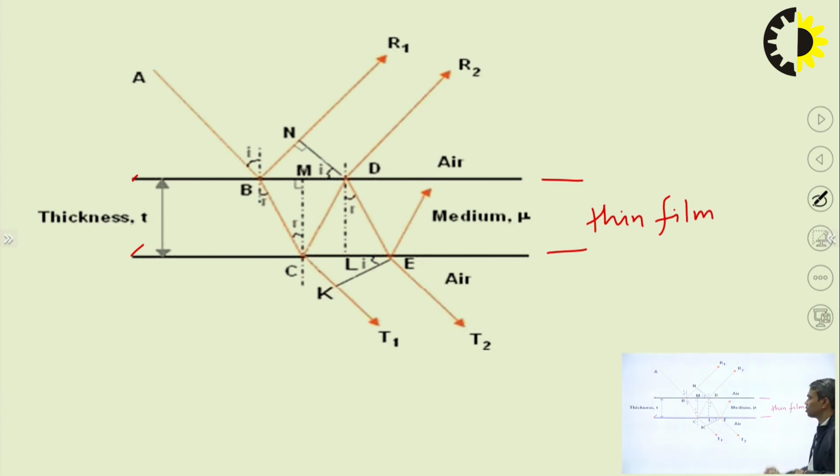Its thickness is t, and we know that t must be of the order of 0.4 micrometer to 0.8 micrometer, or something more or less, and its refractive index is mu.